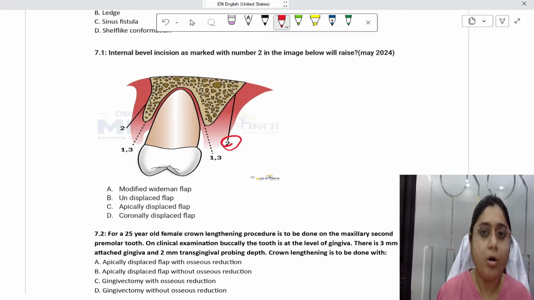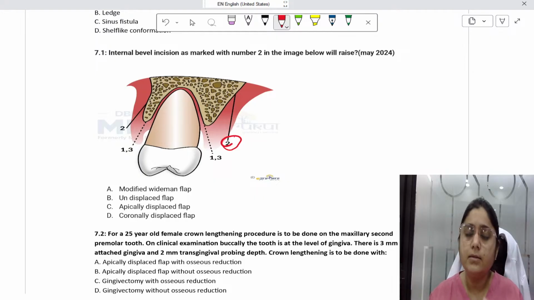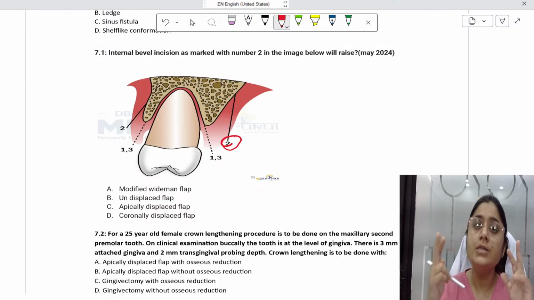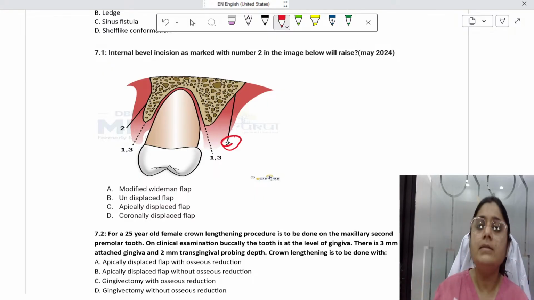Another very important topic, which is periodontal surgery. From periodontal surgery, you should know about the different types of periodontal flap techniques, most commonly the modified treatment technique, Kirkland's flap, and the papillary preservation flap. Then you should know about the different types of horizontal incisions, the vertical incision, the cutback incision.